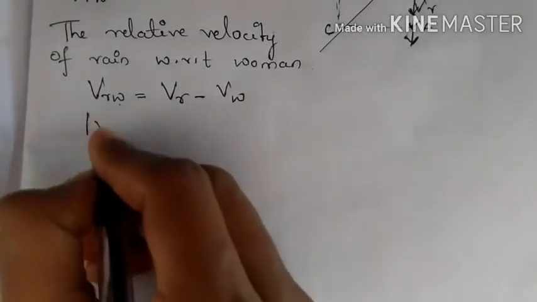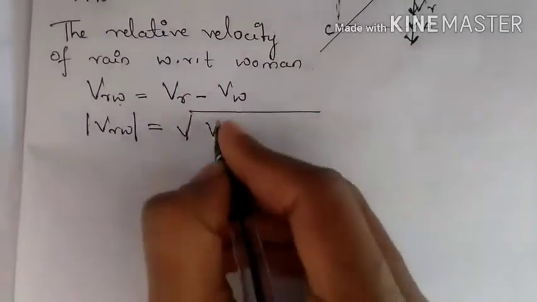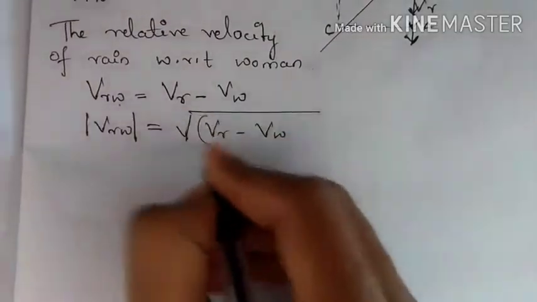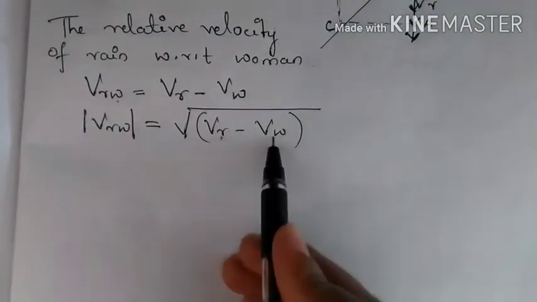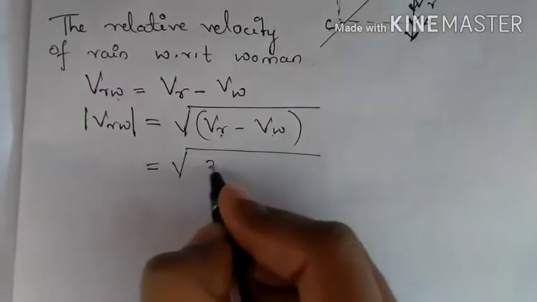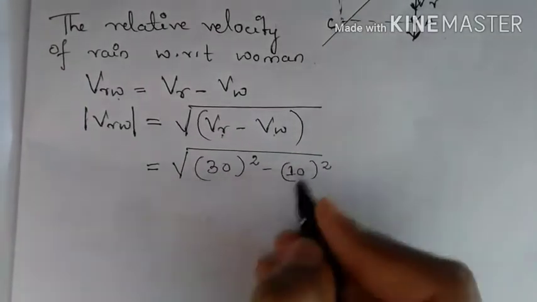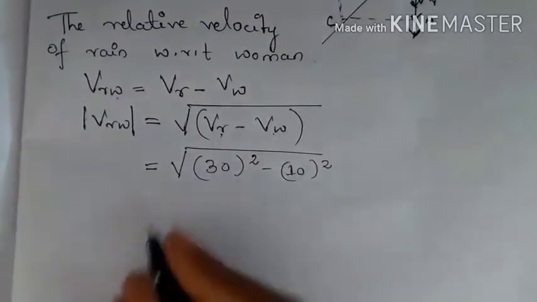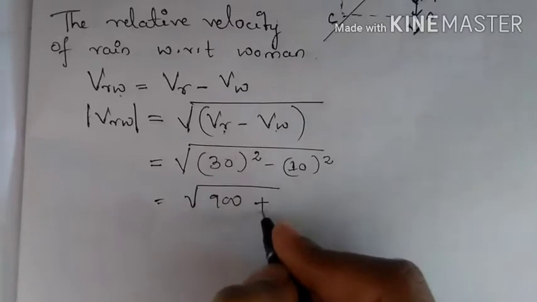So the magnitude of VRW will be root over VR squared plus VW squared. Now substitute the velocity of rain and the velocity of woman. So velocity of rain is 30 square, minus 10 square. 3 threes are 9, so I can write 900 plus.